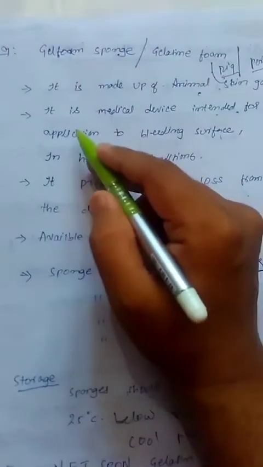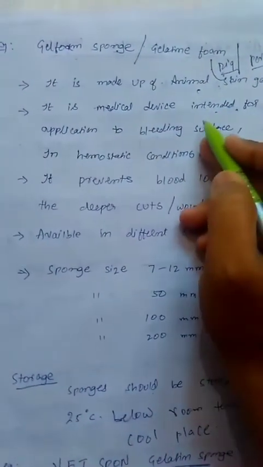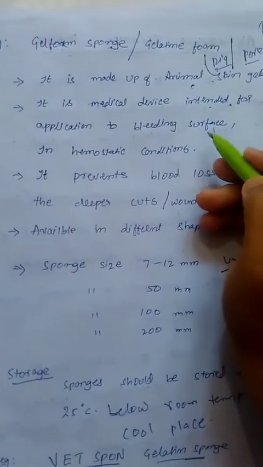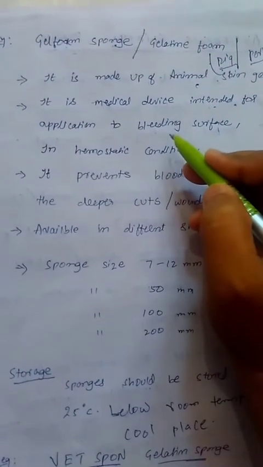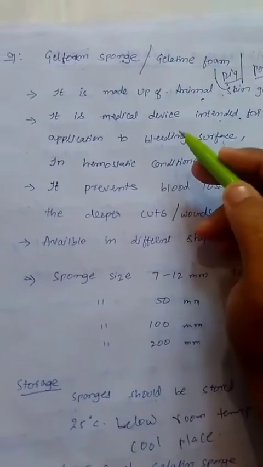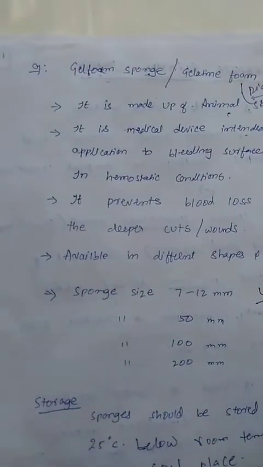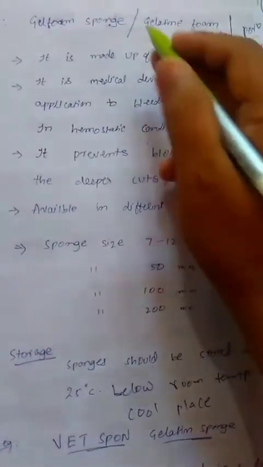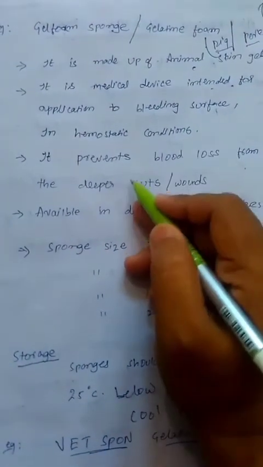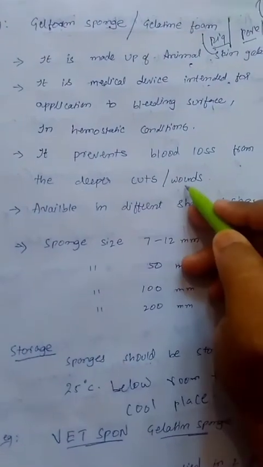Generally, it is a medical device applied to a bleeding surface in hemostatic conditions. On bleeding of the skin, we can apply this sponge. By applying this sponge, it may prevent or control the blood loss from deeper cuts and wounds.